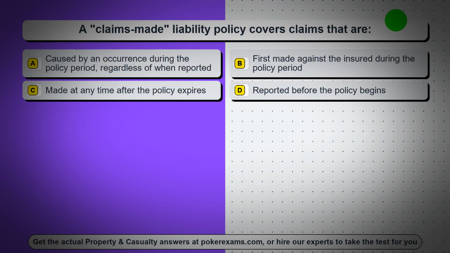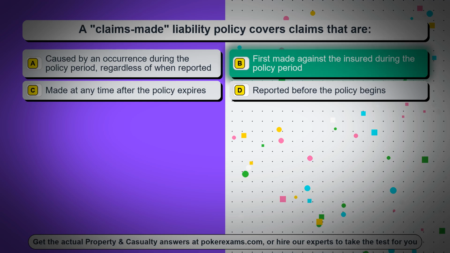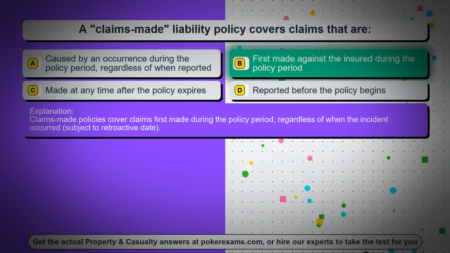Question 46. A claims-made liability policy covers claims that are: Option A, caused by an occurrence during the policy period, regardless of when reported. Option B, first made against the insured during the policy period. Option C, made at any time after the policy expires. Option D, reported before the policy begins. The correct answer is option B, first made against the insured during the policy period. Claims-made policies cover claims first made during the policy period, regardless of when the incident occurred, subject to retroactive date.